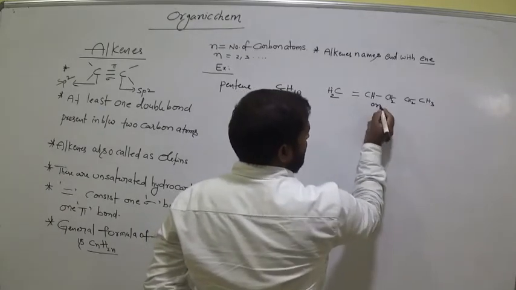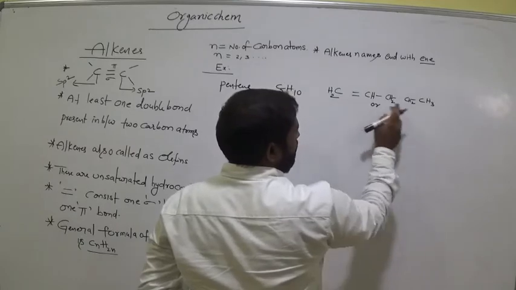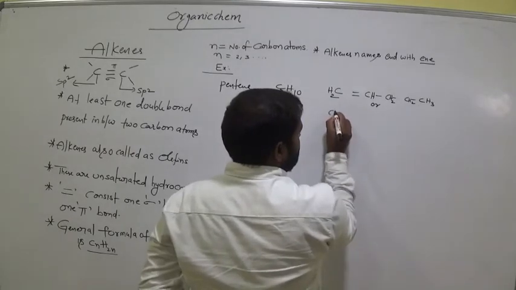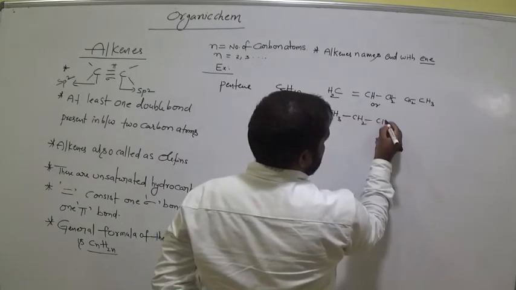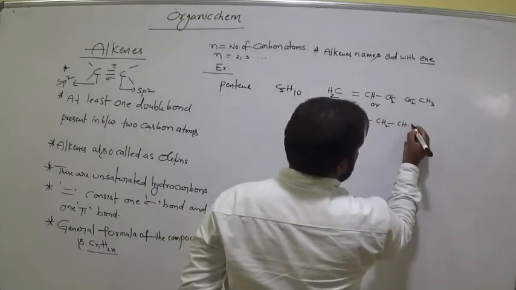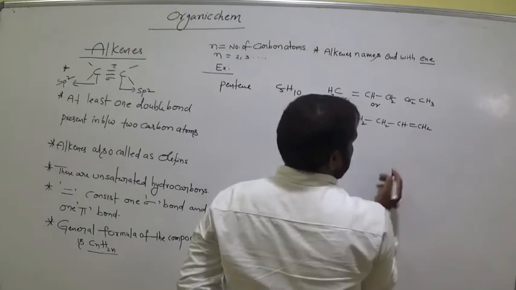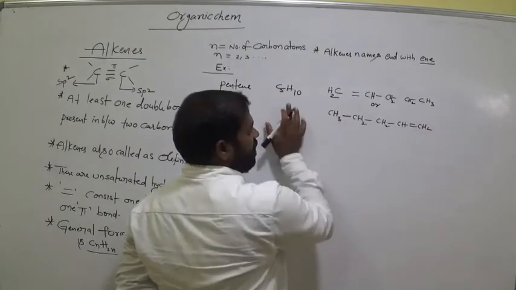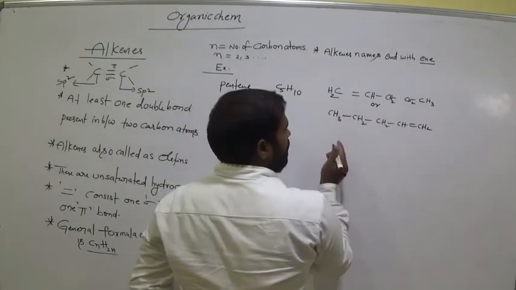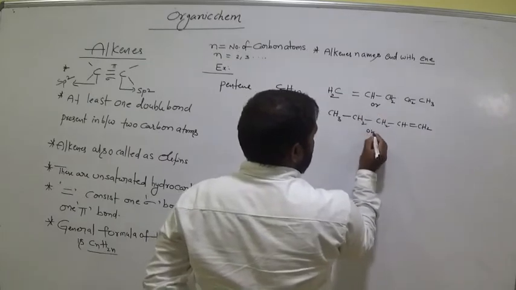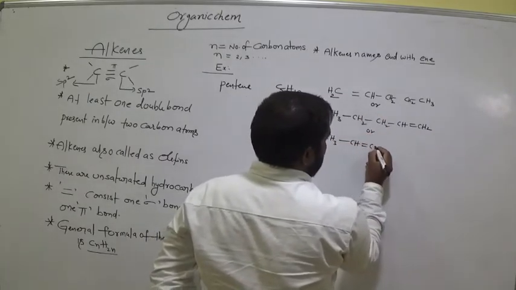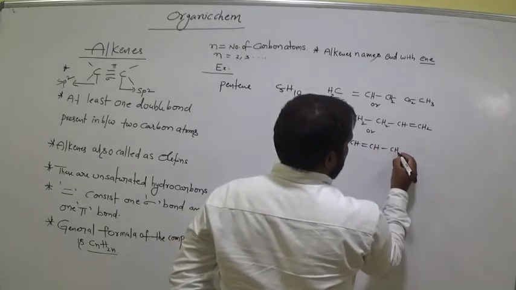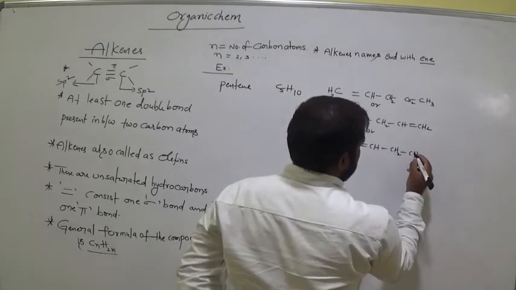Or we can also represent like this. Now suppose the double bond is kept here. So CH3 bond CH2 bond CH2 bond CH double bond CH2. Double bond at this position now, same molecular formula. Or CH3 bond CH double bond CH bond CH2 CH3.